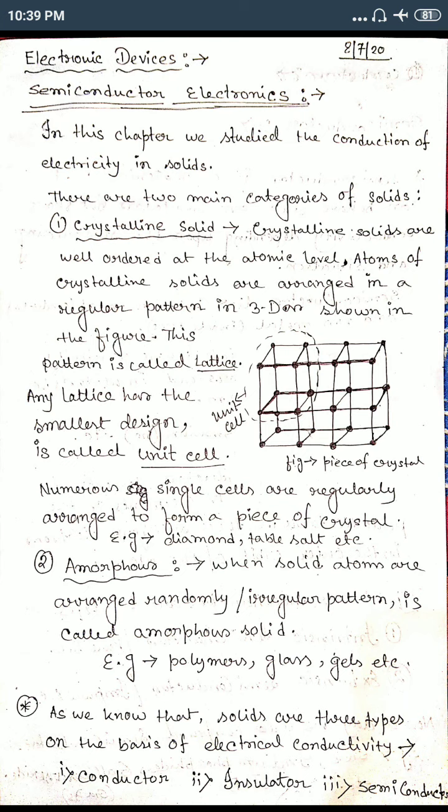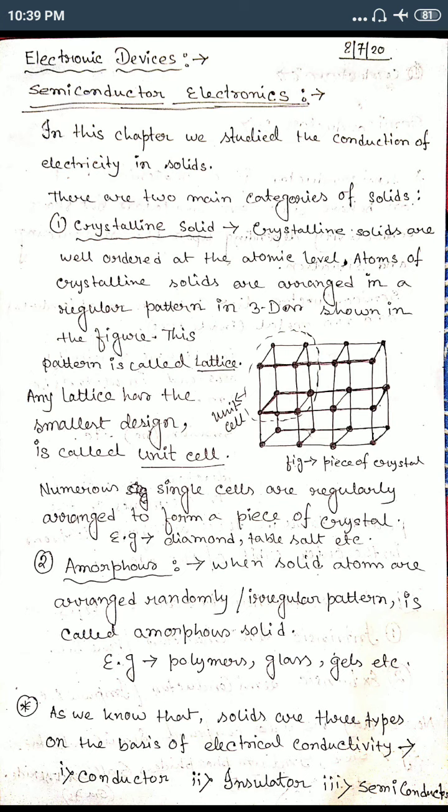The best examples are diamond and table salt. These are crystalline solids. An amorphous solid is just the opposite of a crystalline solid. When the atoms of a solid are arranged randomly, in an irregular pattern with no pattern at all, that is called an amorphous solid.